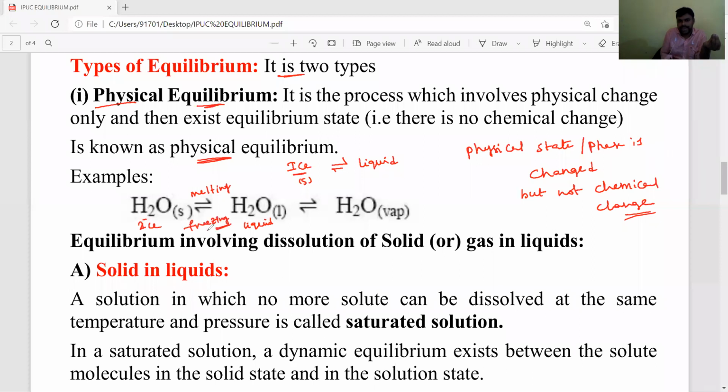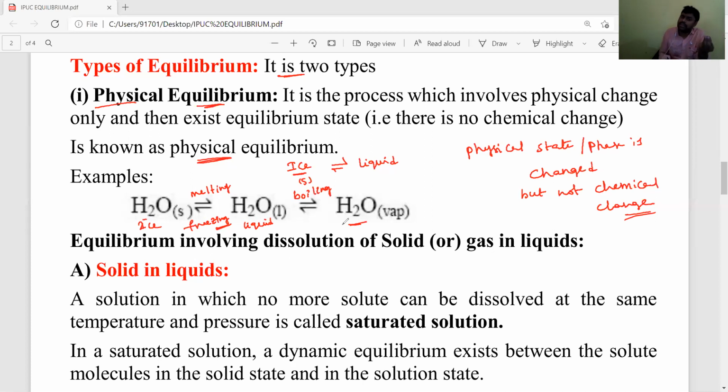So both will exist at an equilibrium state at a certain temperature, and the chemical formulas are the same, H2O. There is no change in the chemical formula. Only the physical state is changing. Solid is converted into liquid. Again, that liquid you heat and it is converted into water vapor. That is, liquid converted into water vapor is called boiling.